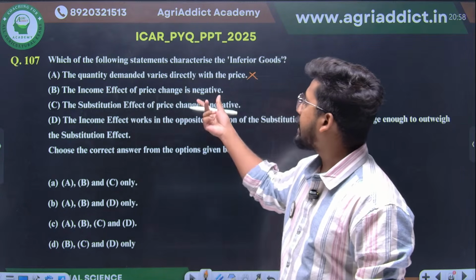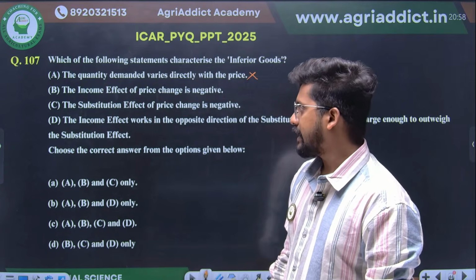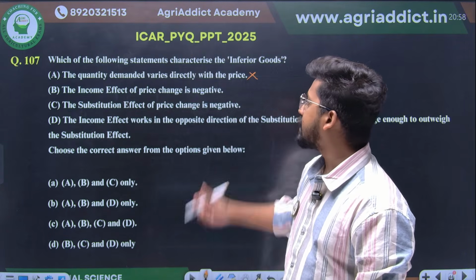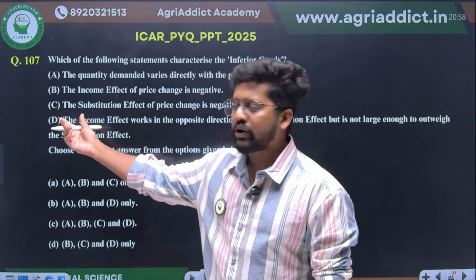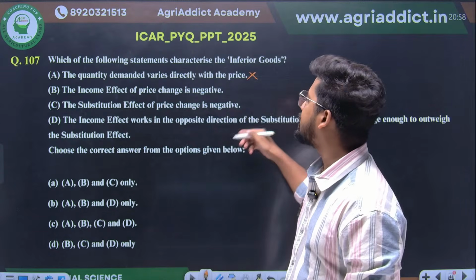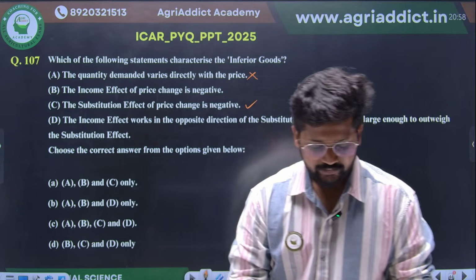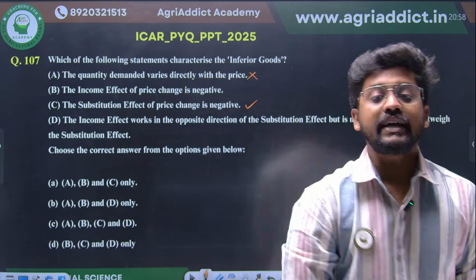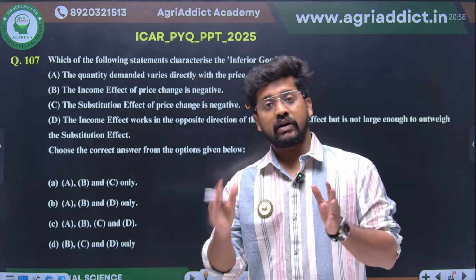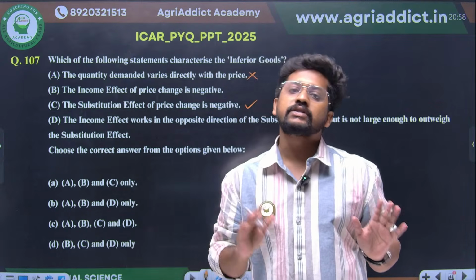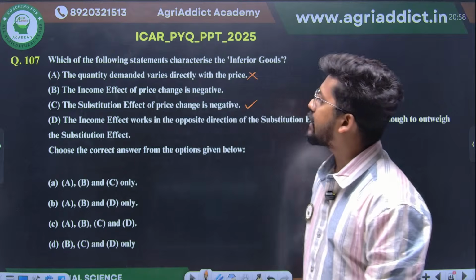Income effect of the price change is negative. Substitution effect of the price change is negative. C we can directly accept, because the substitution effect of a price change is always negative for each and every commodity. Normal good, inferior good, Giffen good, the substitution effect is negative. So C is a correct answer.